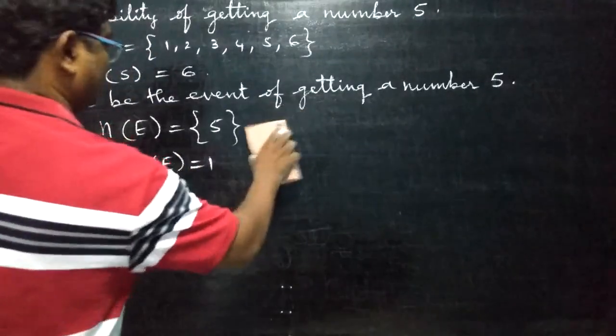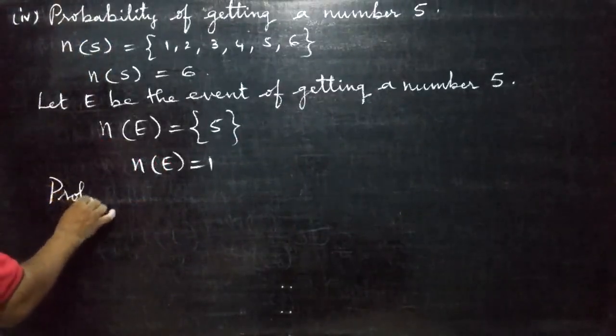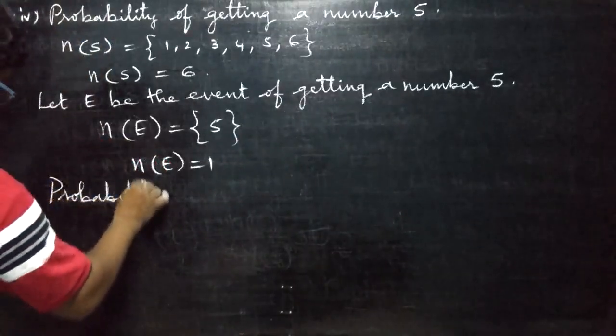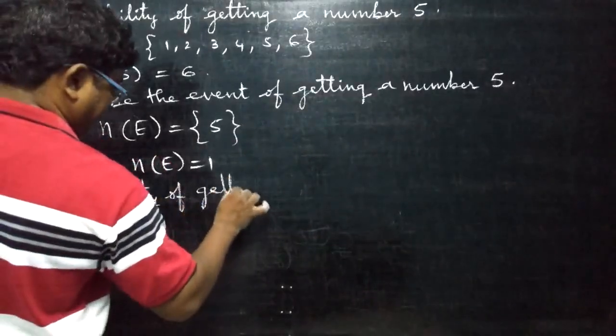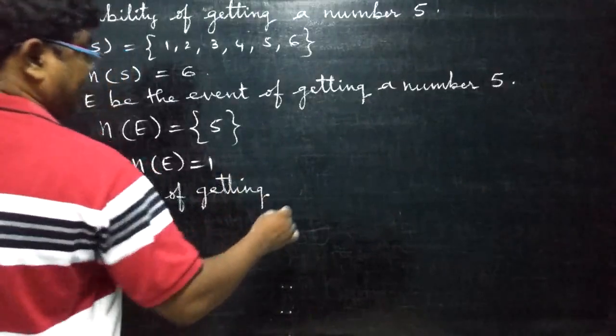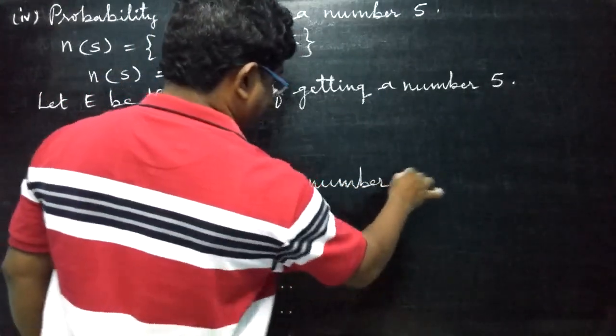Now find the probability of getting a number 5.